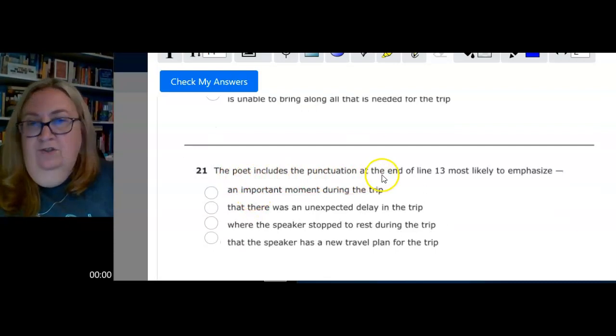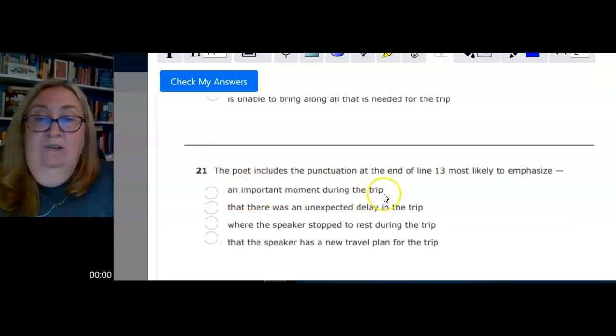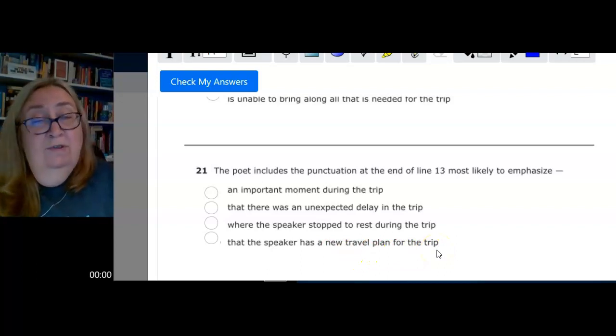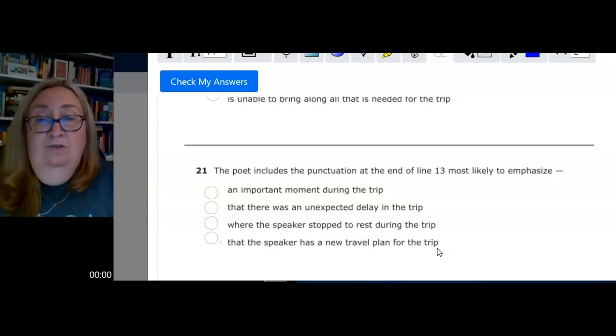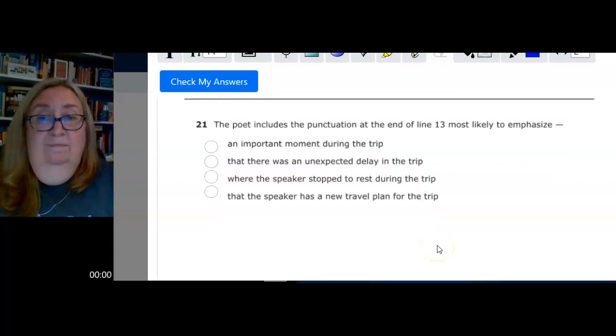The poet includes the punctuation at the end of line 13, most likely to emphasize an important moment during the trip, that there was an unexpected delay on the trip, where the speaker stopped to rest during the trip, or that the speaker has a new travel plan for the trip. Pause the video, go back and read it again if you need to, choose your answer, and come right back.